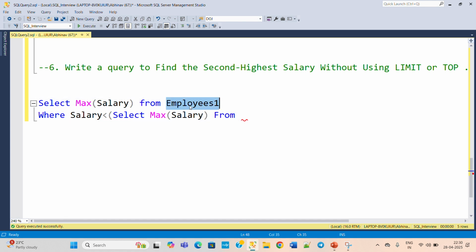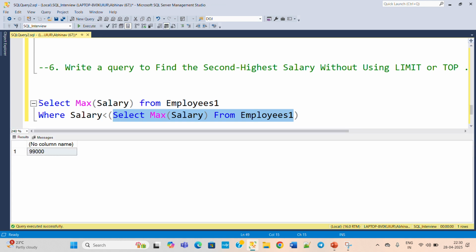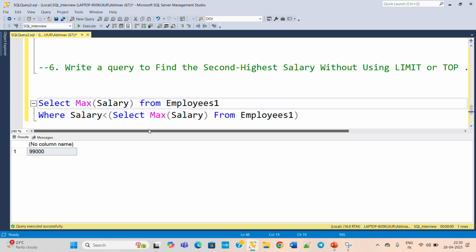Copy the table name and paste it here. Then this is the final query that we need to provide to the interviewer. So first of all it is finding the maximum salary from the employee table using this sub query, and then the outer query is searching for the maximum salary which is less than the maximum salary, so that will be the second highest salary. This is the final query that you need to provide to the interviewer.